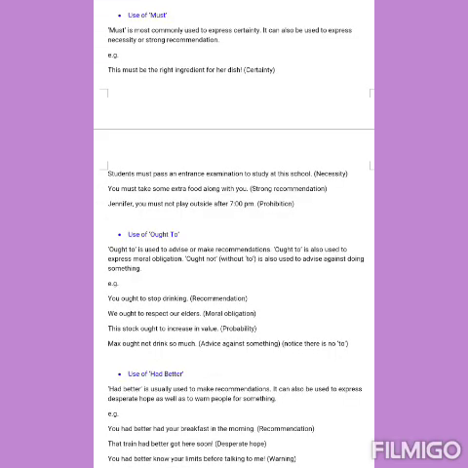Now, use of must. Must is most commonly used to express certainty. It can also be used to express necessity or strong recommendation. For example, this must be the right ingredient for her dish. Students must pass an entrance examination to study at this school.